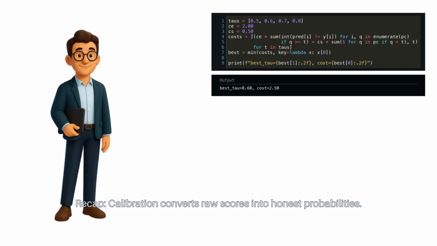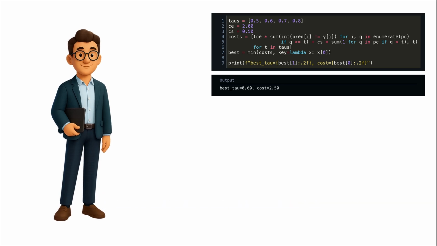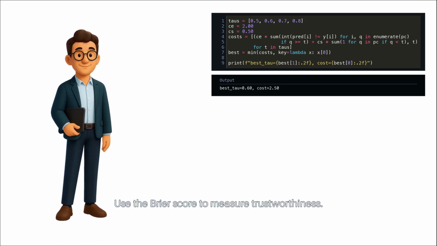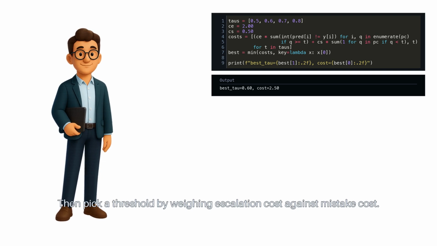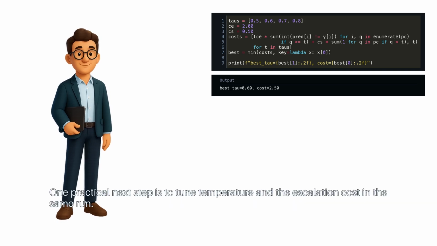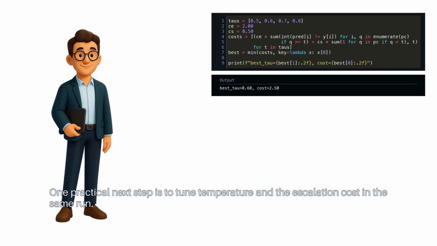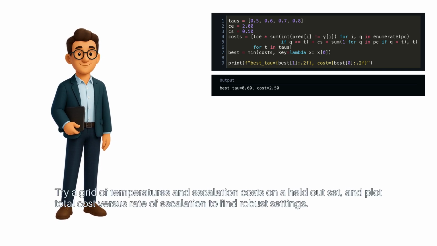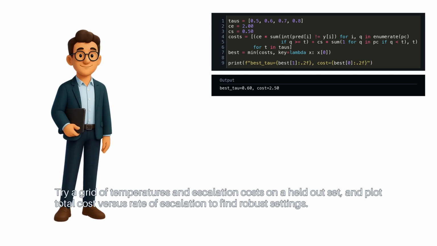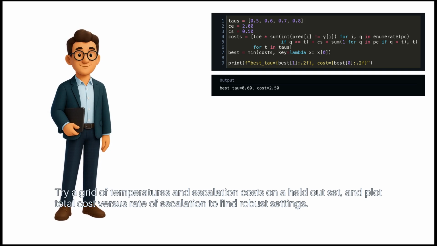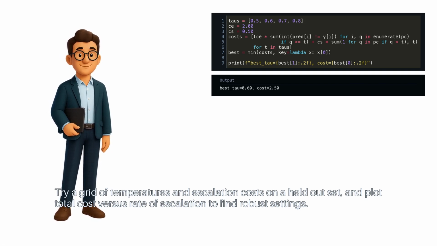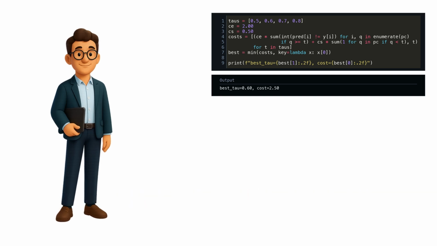Recap: calibration converts raw scores into honest probabilities. Use the Brier score to measure trustworthiness. Then pick a threshold by weighing escalation cost against mistake cost. One practical next step is to tune temperature and the escalation cost in the same run. Try a grid of temperatures and escalation costs on a held-out set, and plot total cost versus rate of escalation to find robust settings.